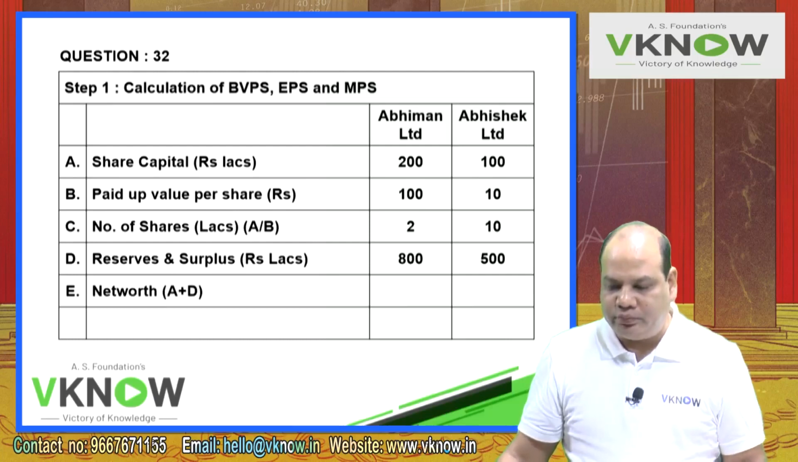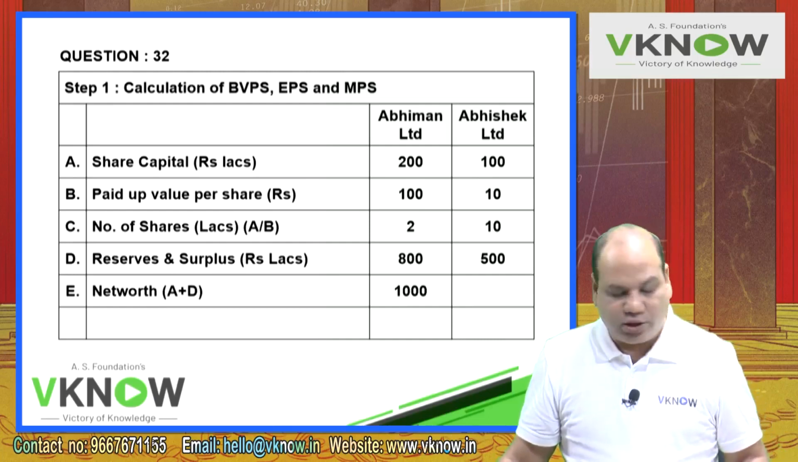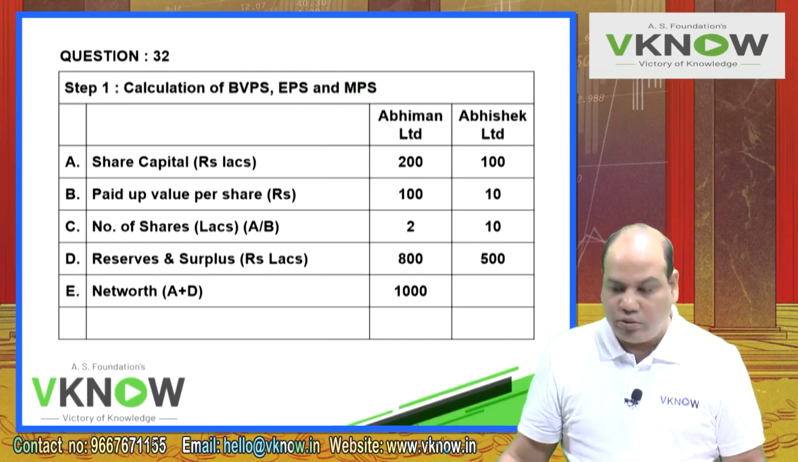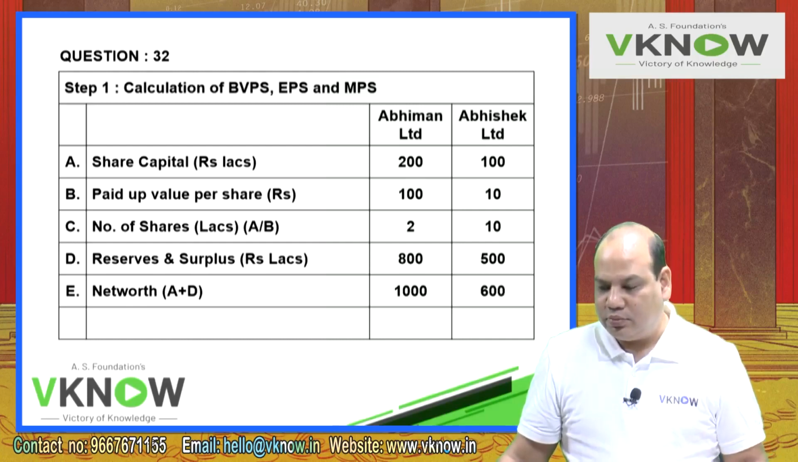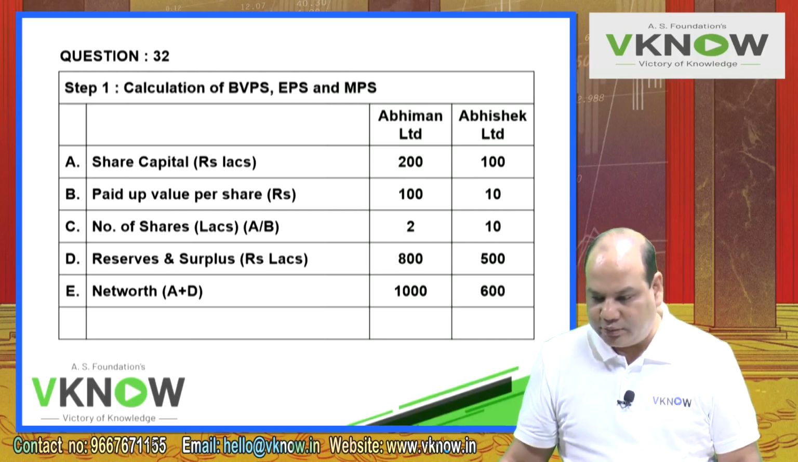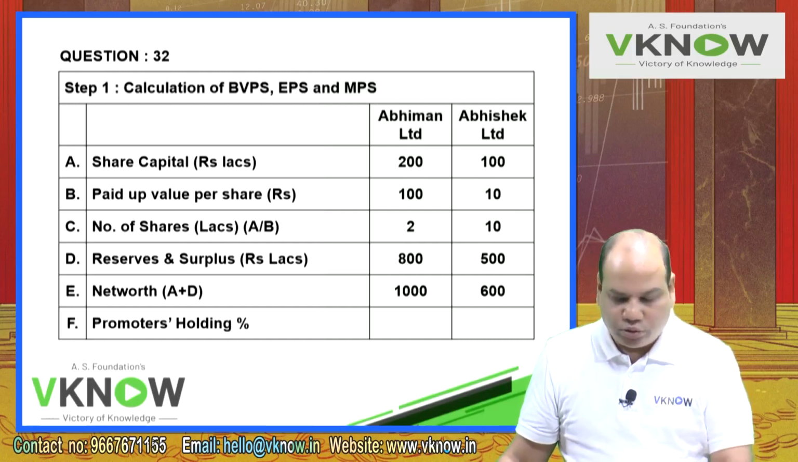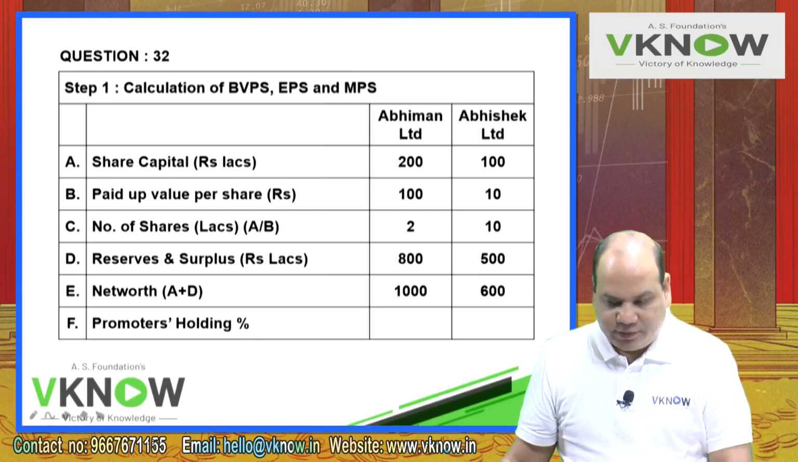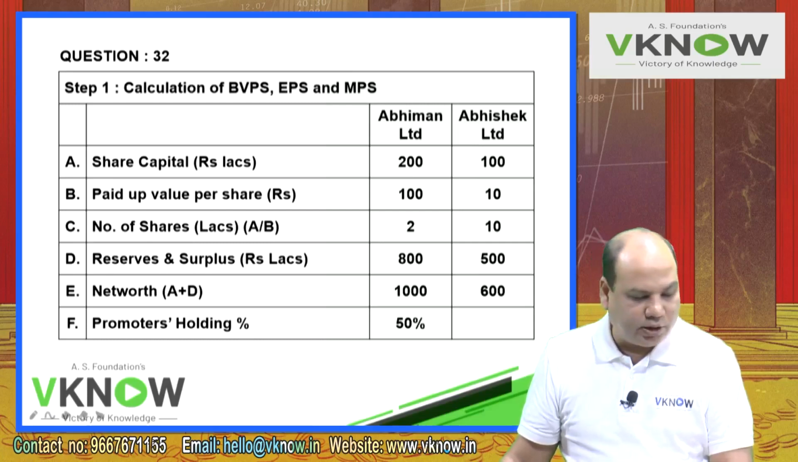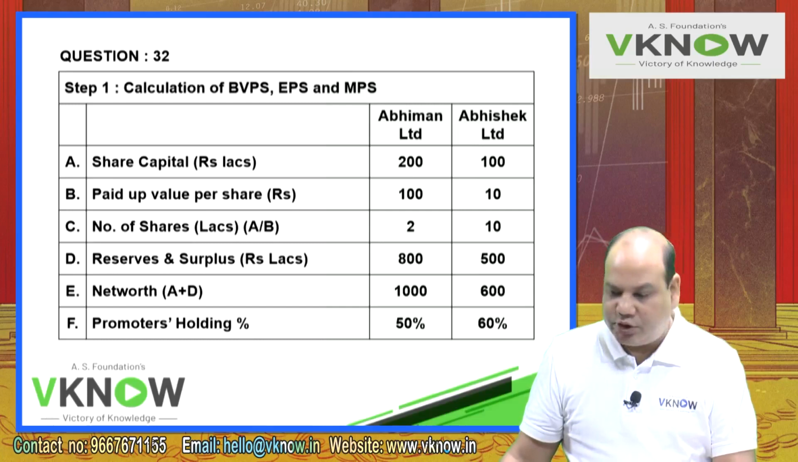Point number E, net worth. Net worth is A plus D. Share capital plus reserve, 200 plus 800. So are you getting 1000? Then 100 plus 500, 600. Very easy, nothing much to be explained till now. Point number F, write down promoters holding percentage. Promoters holding percentage is given in the problem's first paragraph, 50%, 60%.